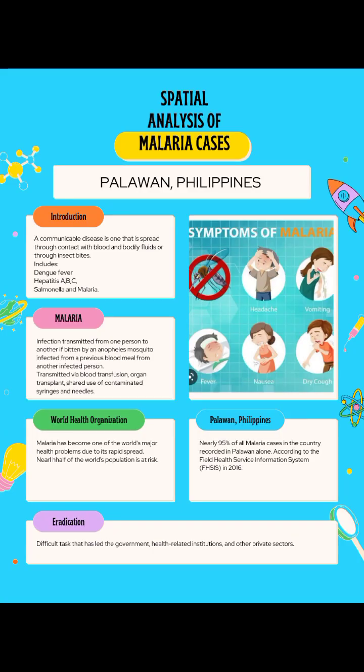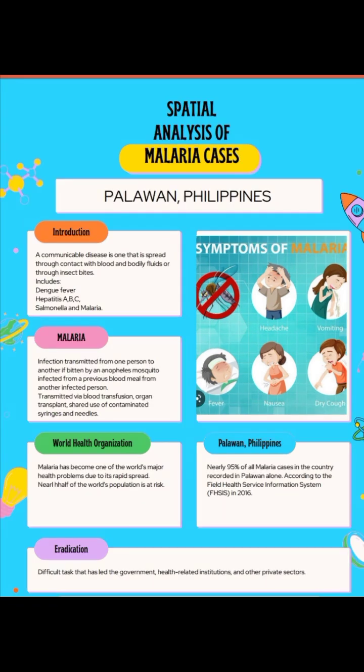A communicable disease is one that is spread through contact with blood and bodily fluids or through insect bites. This type of disease includes dengue fever, hepatitis A, B, C, salmonella, and malaria. Malaria is the primary focus of this research. It is spread through insect bites.